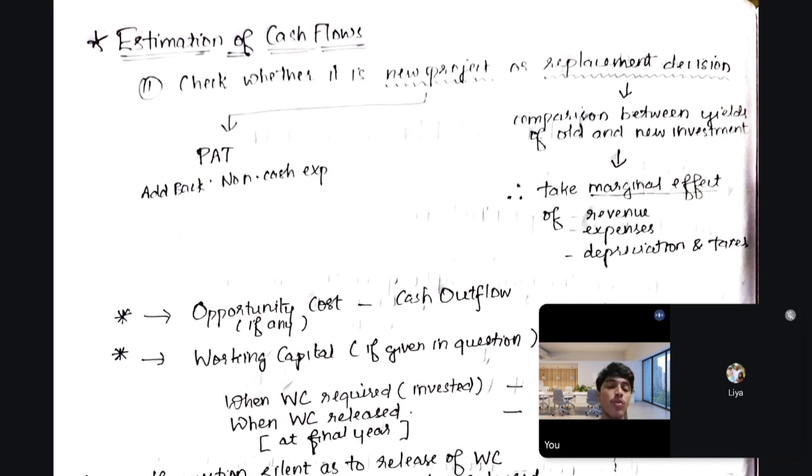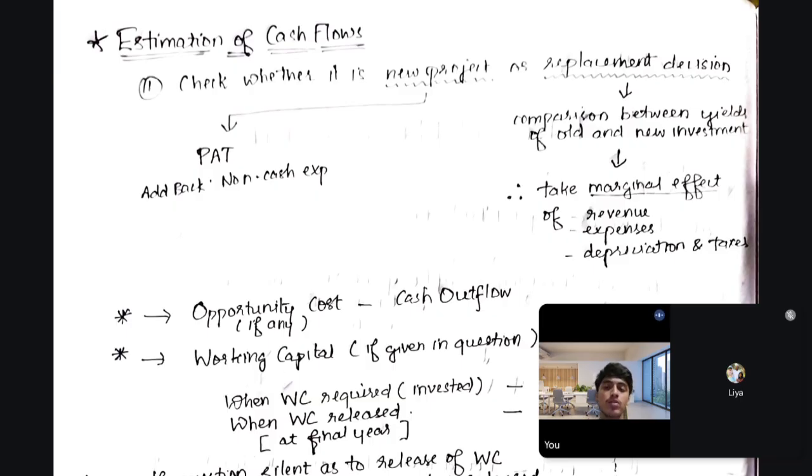The project is new and newly acquired funds are involved, and you have to decide on buying a new machine. That's the new project. Whereas in the case of a replacement decision, you already have a machine, an existing machine, and you have to replace it. So while replacing it, what factors should you consider? That you should understand.